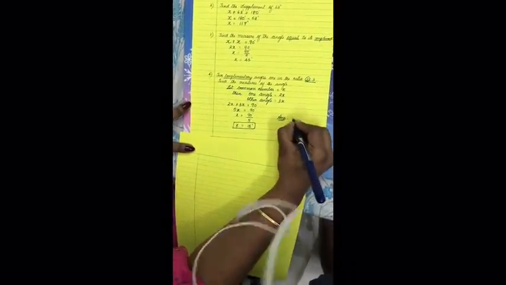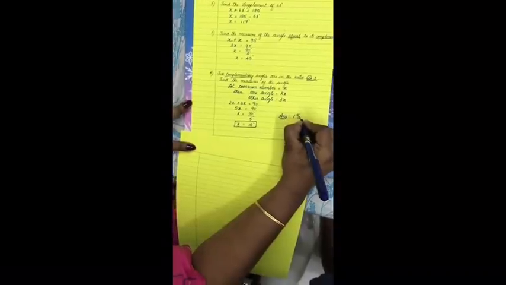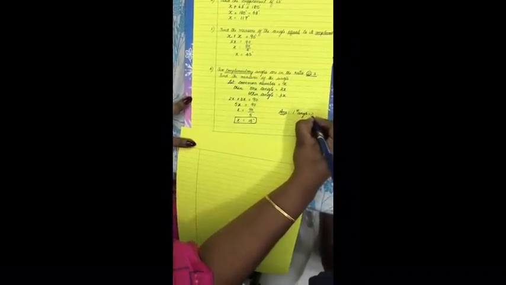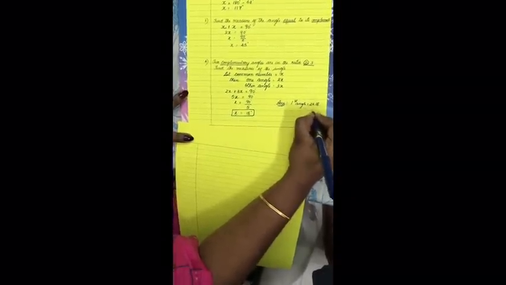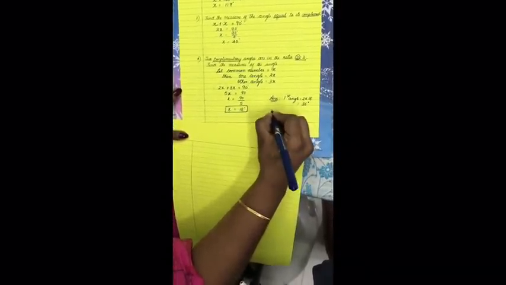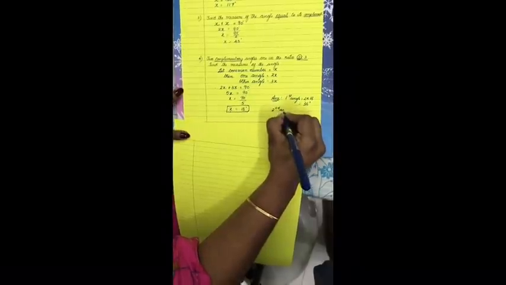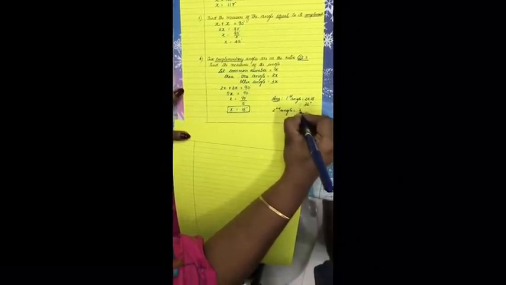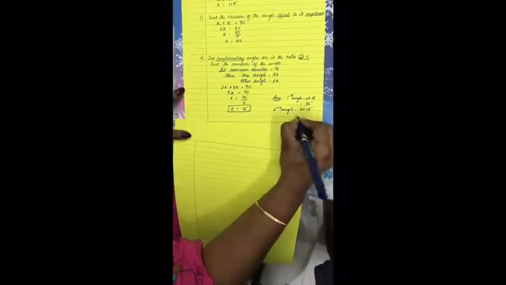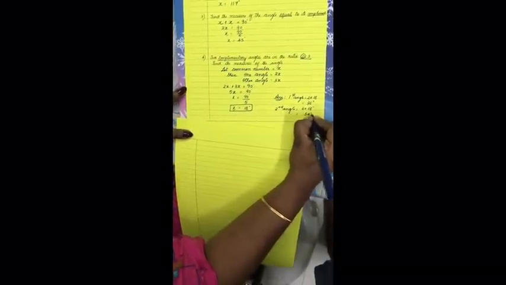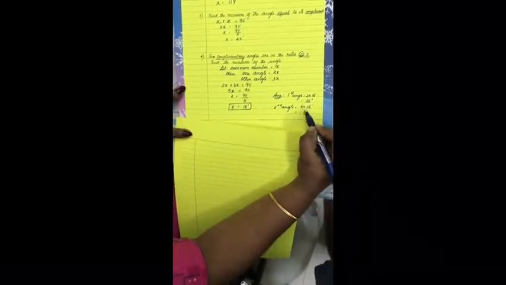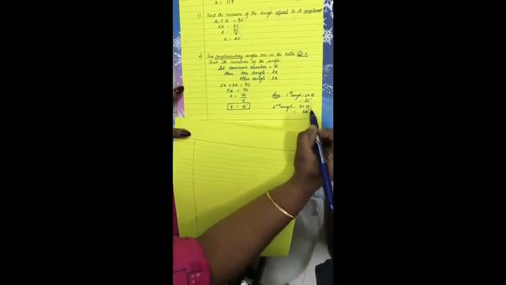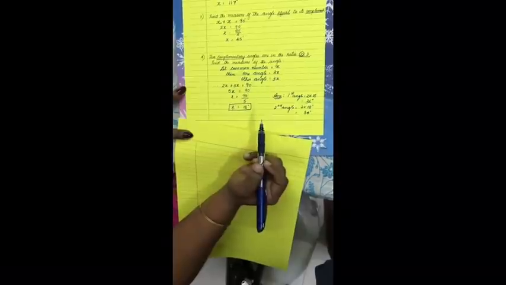So the first angle measure, 2 into what is x? 18 degree. So it is equal to 36 degree. And the second angle's measure, 3 into 18 degree, which is equal to 54 degree. So 36 and 54 are the complementary angles. If you want to check it, 36 plus 54, it will be equal to 90 degree. So we've finished solving 4 problems.